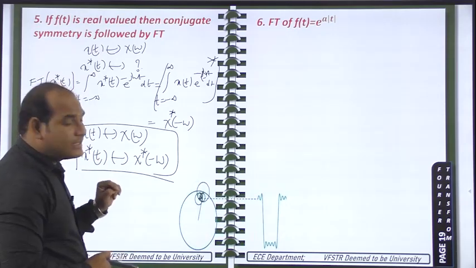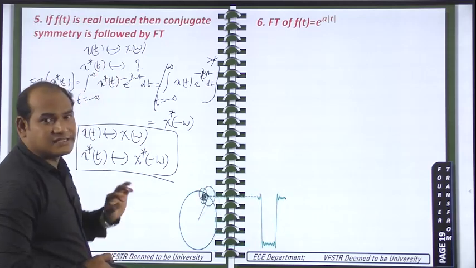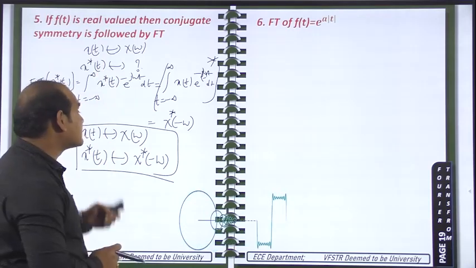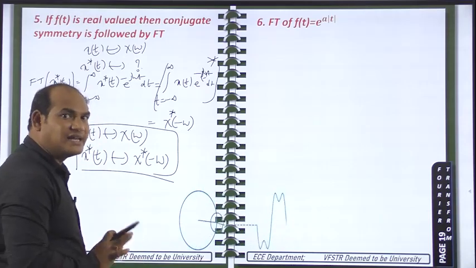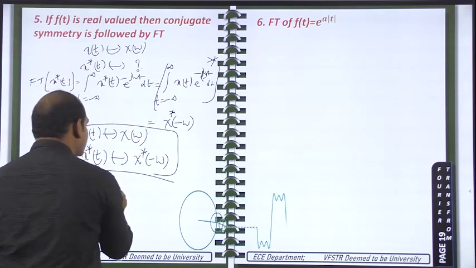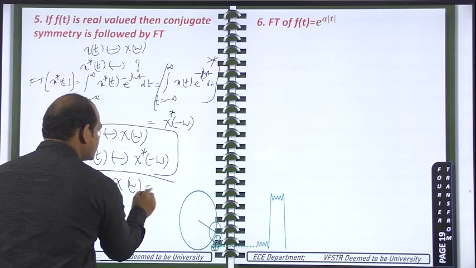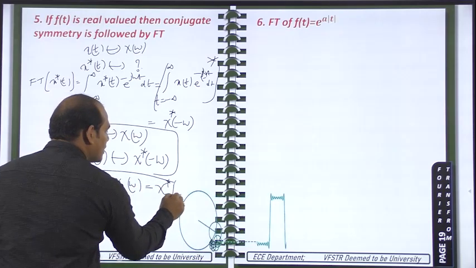Now what are they telling? They are telling the signal is a real signal, x of t or f of t, whatever it may be. That means x of t is equal to x star of t. That means the Fourier transforms will also be equal: X of omega is equal to x star of minus omega.